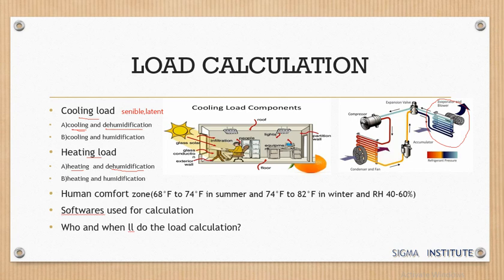So the design will be done in the first stage. Before starting the estimation and before starting the project execution work, the design was done. And in the project execution stage, some of the drawings will be modified. That is nothing but we make the shop drawings, we make the coordination drawings and builders work drawings. That is all based upon the design drawing only. So hope you have understood this topic.